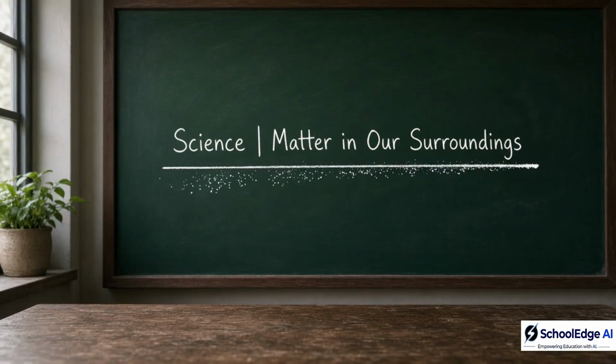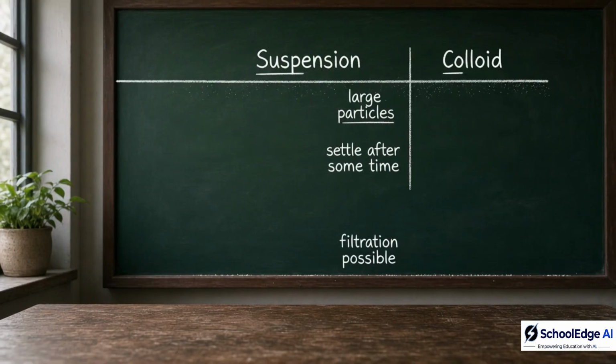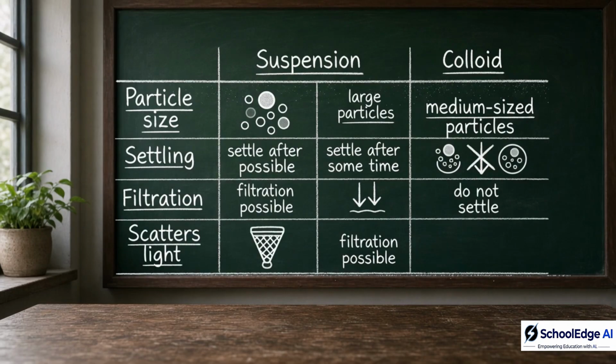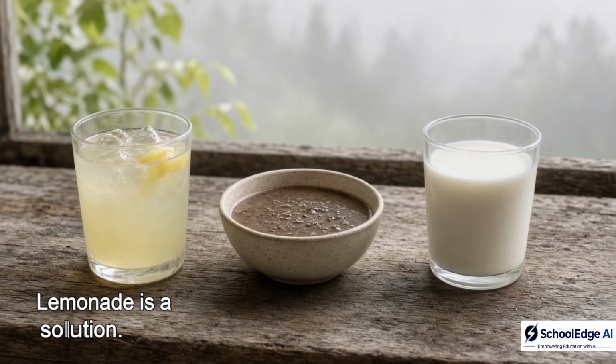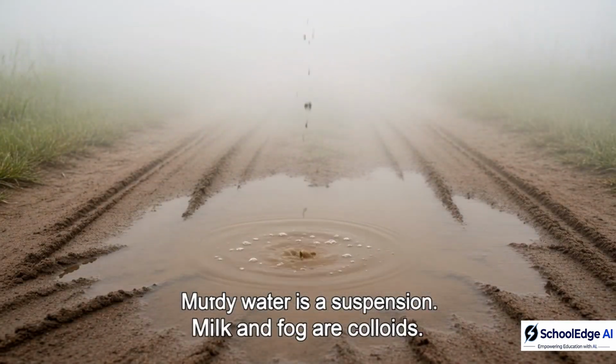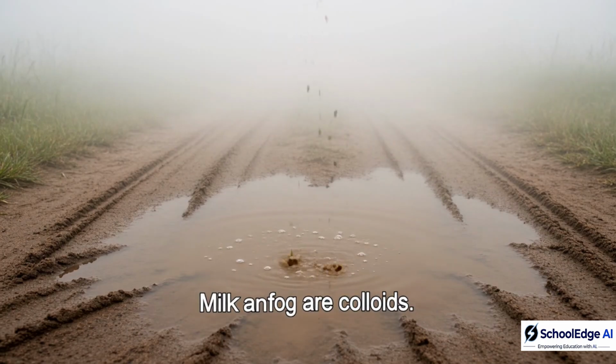A suspension has bigger particles. They settle after some time. A colloid has medium-sized particles. They do not settle but can scatter light. You see these mixtures every day. Lemonade is a solution. Muddy water is a suspension. Milk and fog are colloids. Now it makes sense, right?